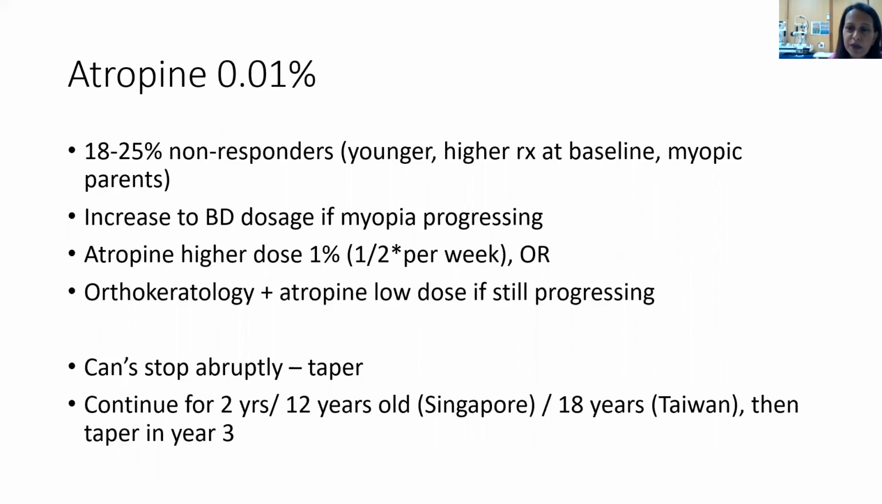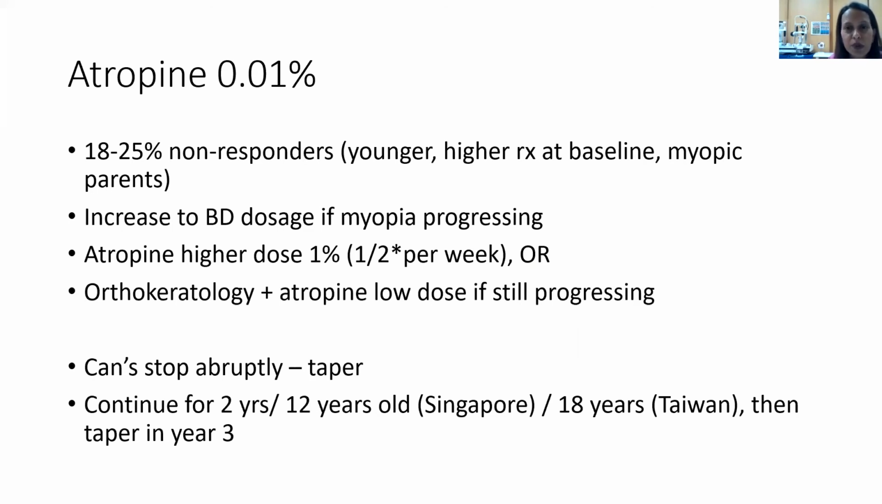Younger children and those with higher prescription at baseline and those whose parents are myopic may not respond to the low-dose atropine. These account for approximately 18 to 25% of patients. The dosage can be increased to twice a day or changed to 1% atropine once or twice per week. Alternatively, combination measures can be used, such as specialized contact lenses, as well as low-dose atropine.